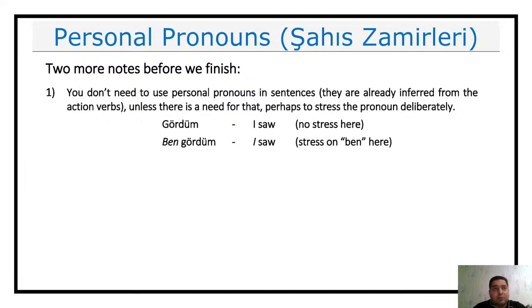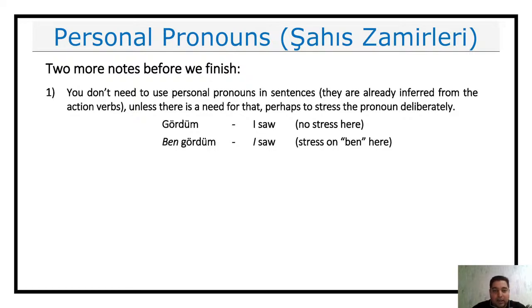Or if you have multiple pronouns in the sentence, for example, you can say I will do this and you will do this. Ben bunu yapacağım, sen bunu yapacaksın. Or ben bunu yaptım, sen bunu yaptın. There you can of course specify the pronouns explicitly, without hiding the pronoun. Other than that, if you don't need the pronoun, you can drop it, because anyway it is implied from the endings at the end of the verb.